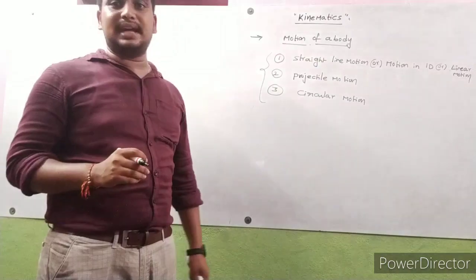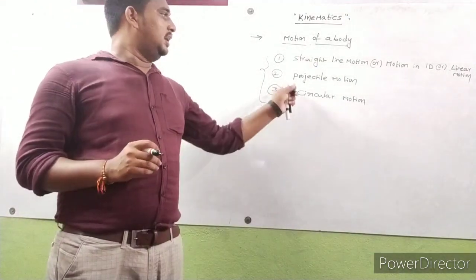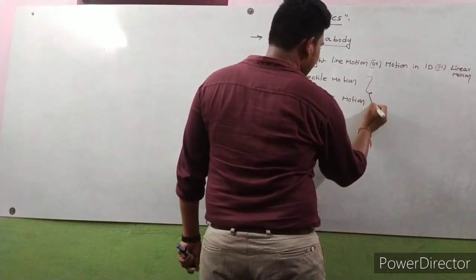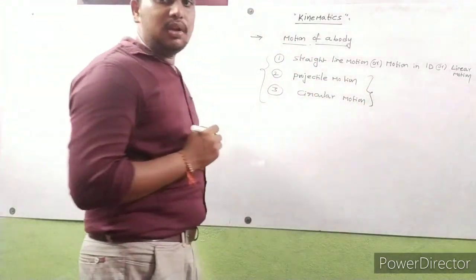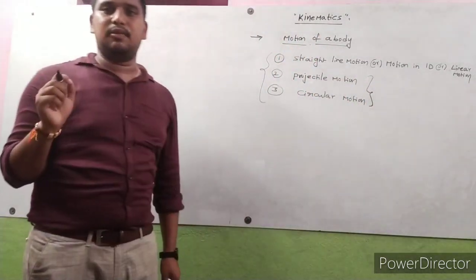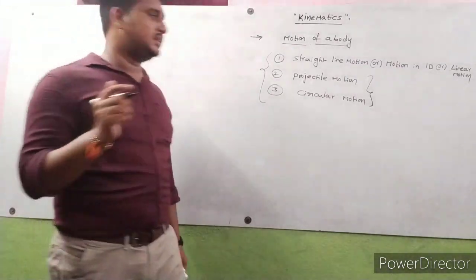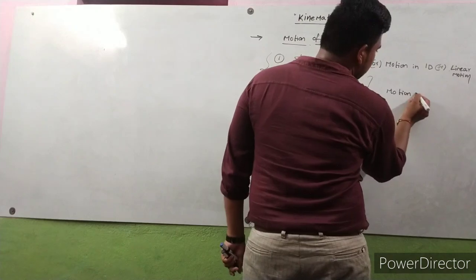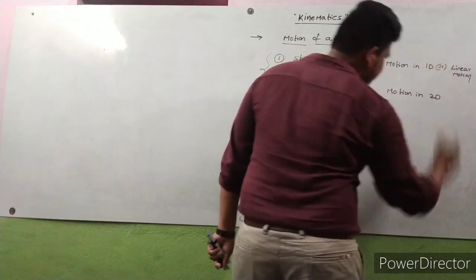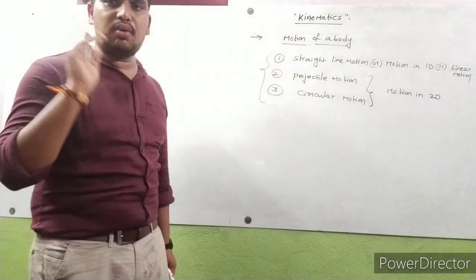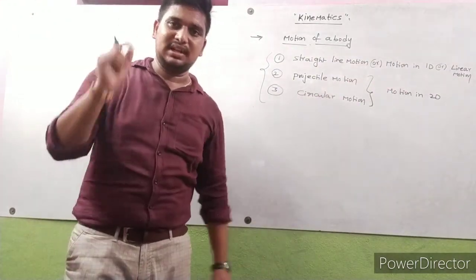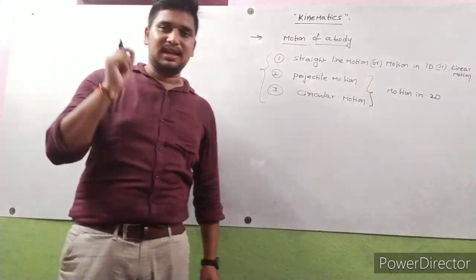Next, projectile motion. Projectile motion and circular motion both are examples of motion in two dimensions. So now you may have a doubt: motion in one dimension, motion in two dimensions, what is a dimension here?